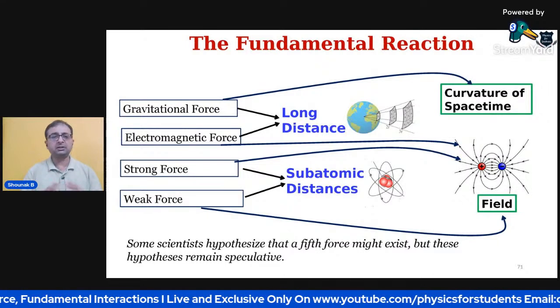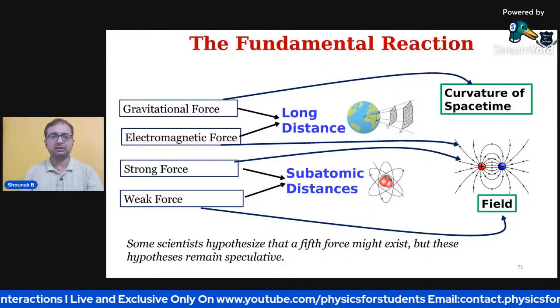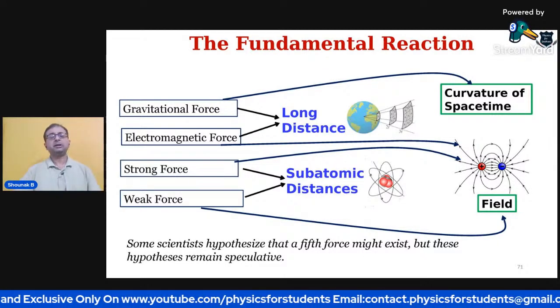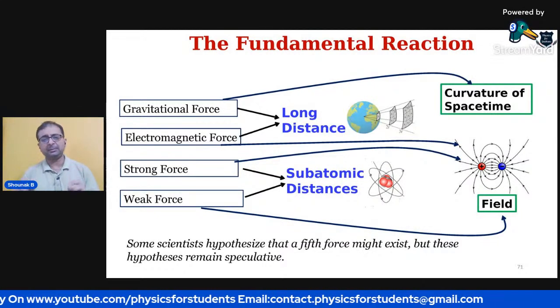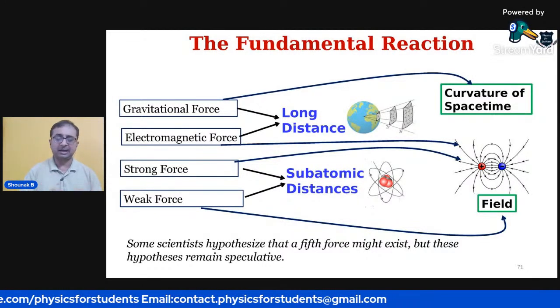The strong forces act on subatomic particles, and so do the weak forces. Each of these known fundamental interactions can be described mathematically as a field. This is very important.